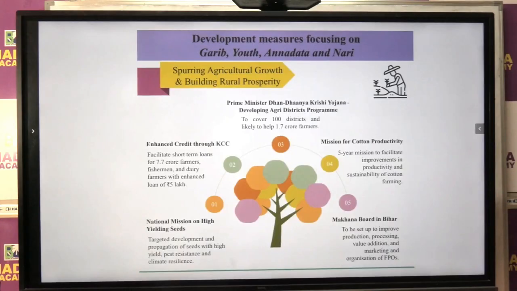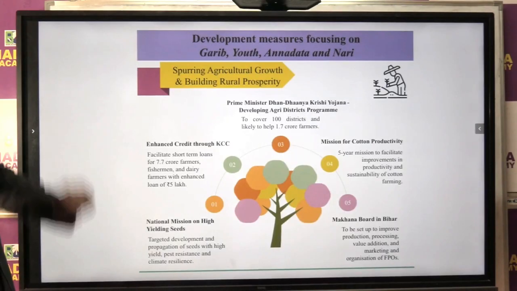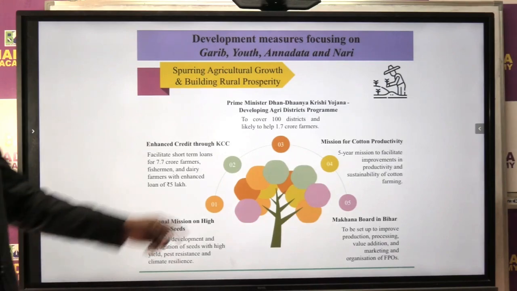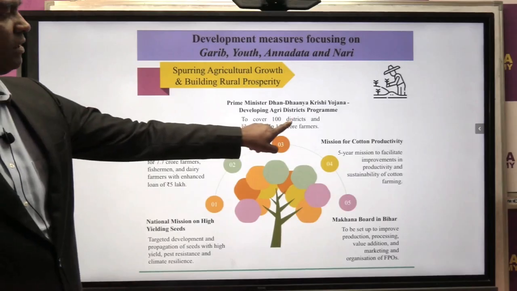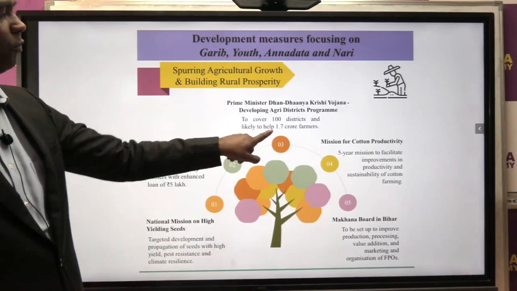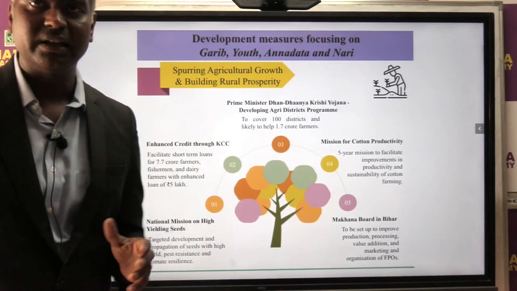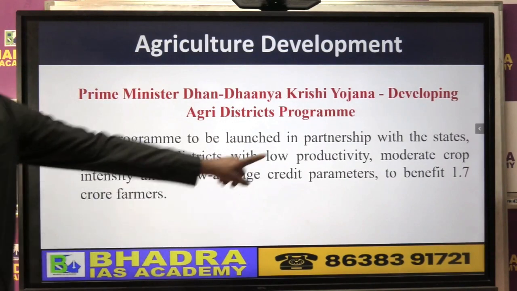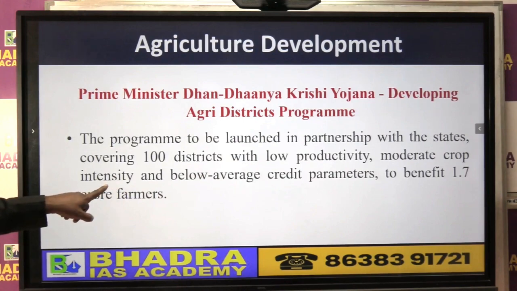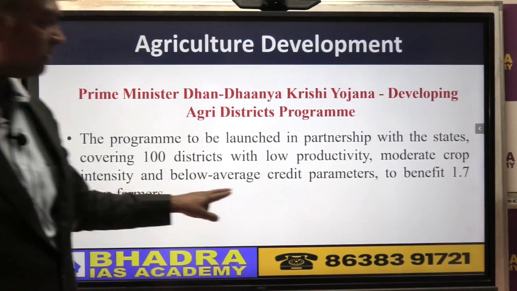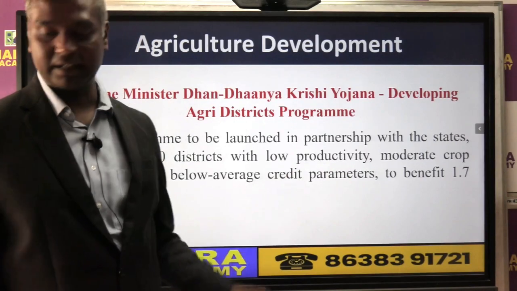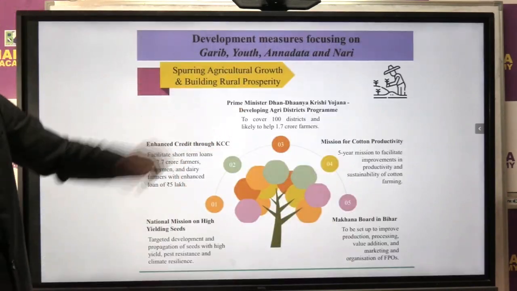Okay, so now let's quickly have a look. The first one is what we call agriculture. The government talked about covering 100 districts, to help 1.7 crore farmers, where the districts have low productivity, moderate crop intensity, where there isn't much development in agriculture. To benefit them, they launched this scheme.